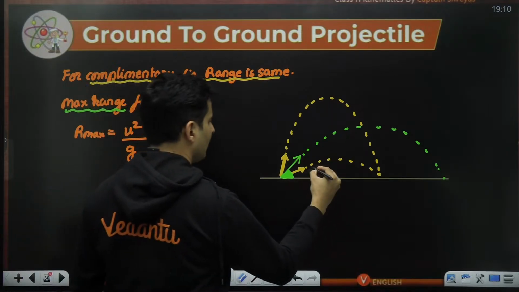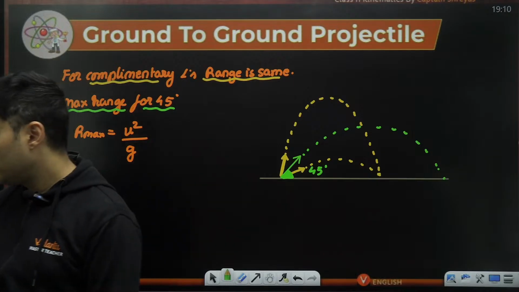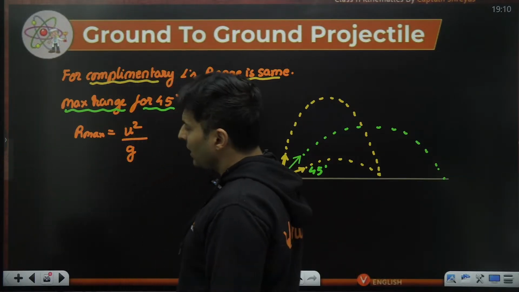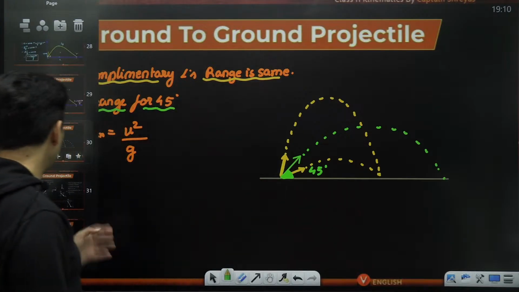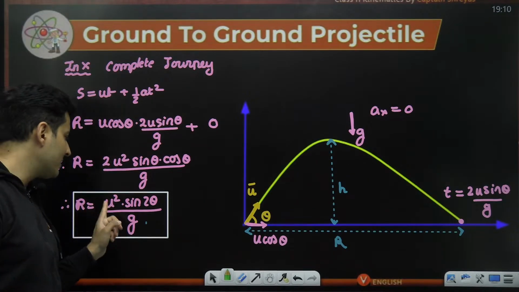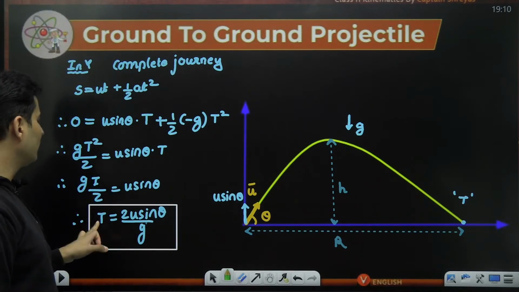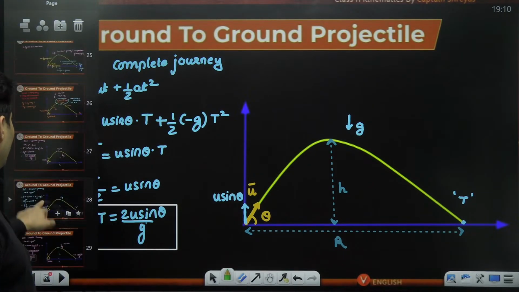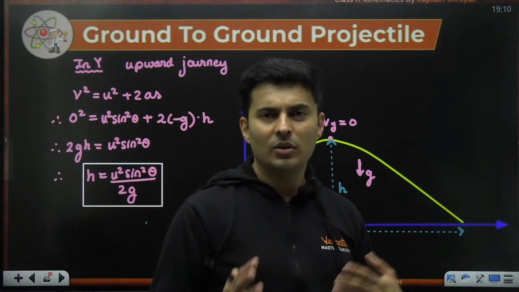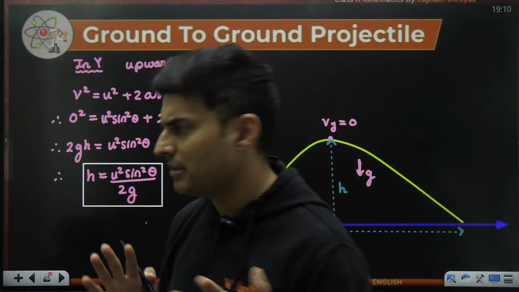So this was maybe 45 degrees. Cool. Till this point, height and range, height and time and range, they can all be related if you write it in terms of u. Because from range you can find speed, and from speed you can find the time. If you know the time, you can find speed, and from that speed you can again find the height. So that's how you relate height, time and range via the speeds or via the angles.